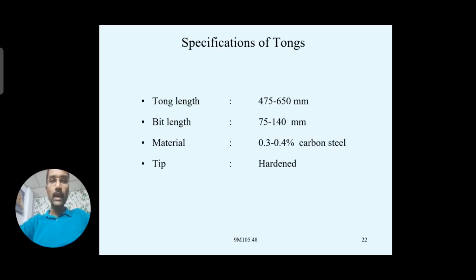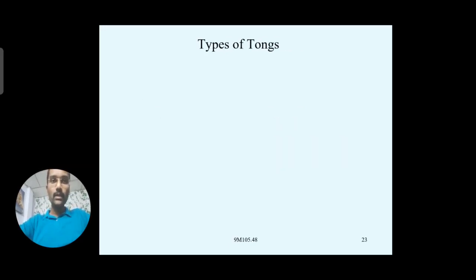And the tip is hardened. Why? Because in some cases it makes direct contact with the hot workpieces, which have to be held together. So it must withstand that temperature, as well as the striking or compressive forces applied with the hammer, which are received by the tongs. So it must be very hardened and tempered to hold them very firmly.